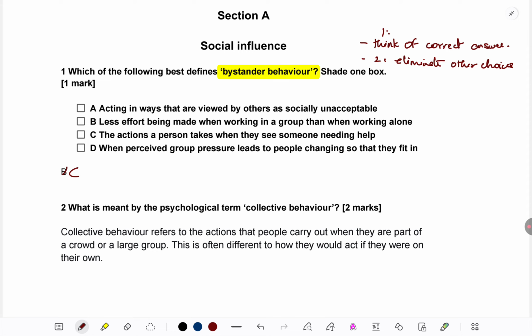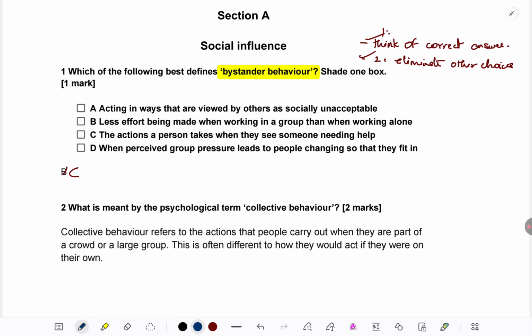MCQs are those answers where you cannot lose marks unless you make some very grave mistake. They're the easiest to score type of answers. So trust me, when I speak out all these things, it seems lengthy because I have to explain to you out aloud. In your mind, these two steps will barely take 2 seconds to perform. It's as simple as that. At the most, 5 or 10 seconds. It's totally worth it. What is not worth it is losing your marks on an MCQ question. So do follow the guide that I'm giving you when you think of your answer.